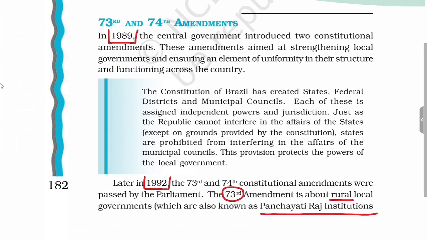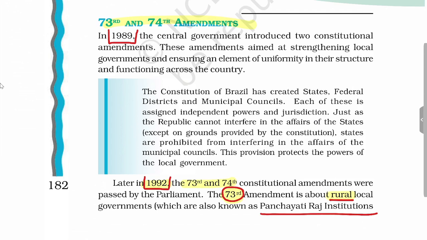Now we'll read the 73rd and 74th Amendment Act. These two amendments were introduced in 1992. Now we'll see the difference between them. The 73rd Amendment Act is related to rural areas, and the 74th Amendment Act is related to urban areas.